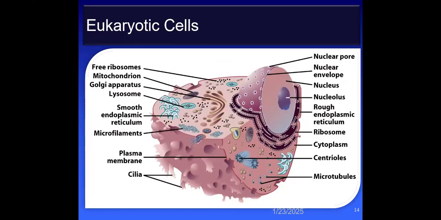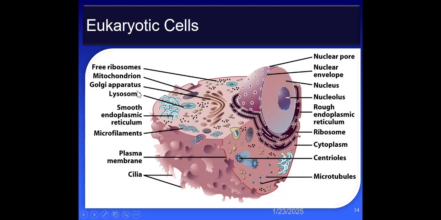This is the structure of the eukaryotic cell. You can see here, this is the nucleus, this is the nucleolus where the DNA is present. This is the rough endoplasmic reticulum. The endoplasmic reticulum which has ribosomes on its surface is known as the rough endoplasmic reticulum. Here, this is the smooth endoplasmic reticulum. There is no ribosome on its surface. These are the smooth endoplasmic reticulum. There is no ribosome here.